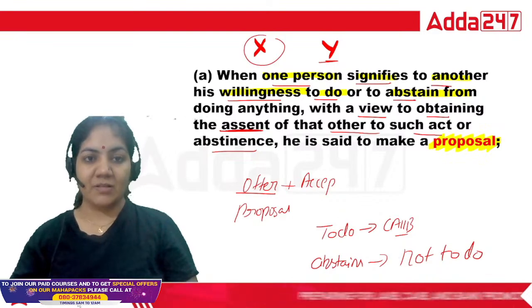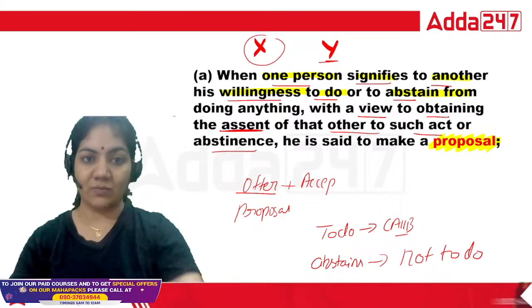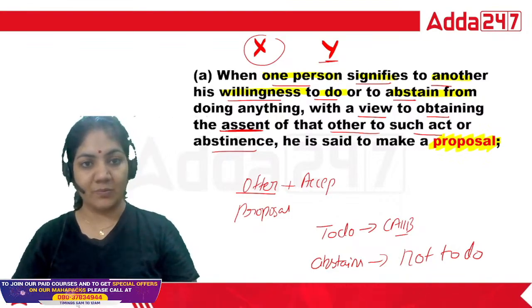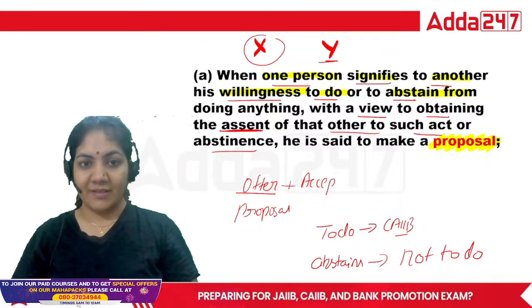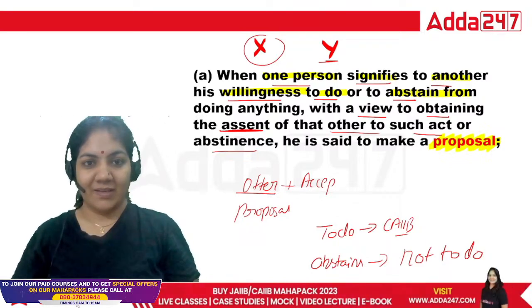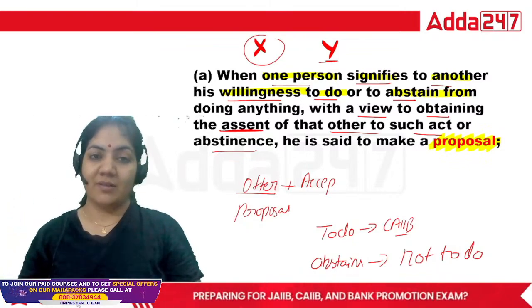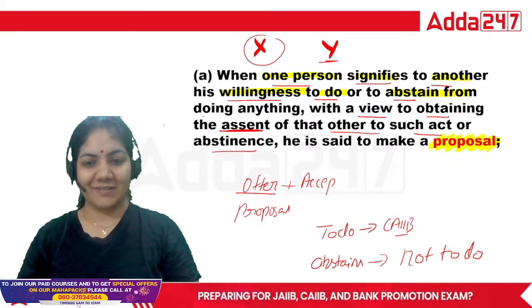So I think this definition is clear to all of you, that this is exactly what a proposal is. In simple language, you can say when one person offers to another, that is called proposal. That's it.